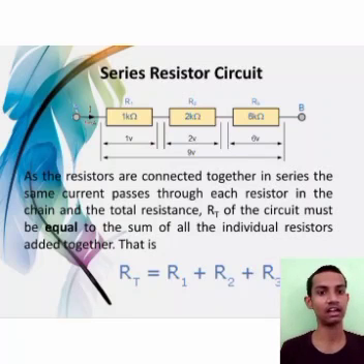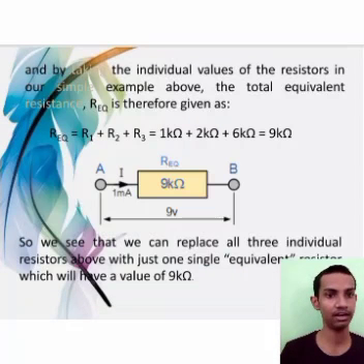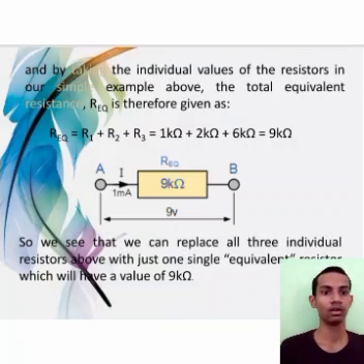That is, RT is equal to R1 plus R2 plus R3, and by taking the individual values of the resistors in our simple example above, the total equivalent resistance Req is therefore given as R is equal to R1 plus R2 plus R3 is equal to 1 kilo ohm plus 2 kilo ohm plus 6 kilo ohm is equal to 9 kilo ohm.